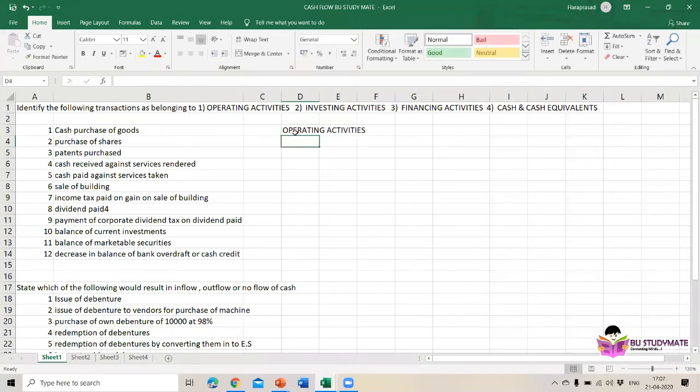And then issue of shares. In which activities does this come? Okay, financing activities. No, no, purchase of shares.